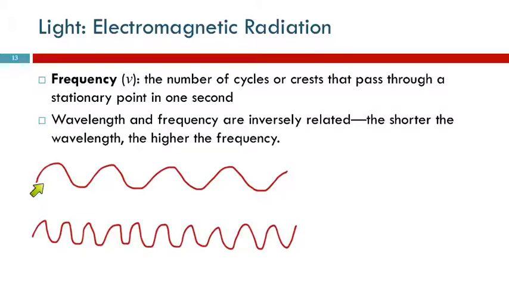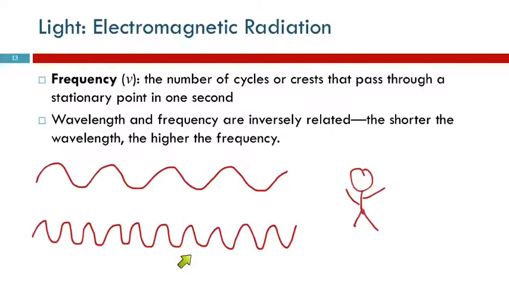So if these waves are traveling at the same speed, if you're a person standing here, help me, I'm being attacked by waves. You're a person standing here and these waves are coming past, and both of these are traveling at the same speed, which one is going to pass more waves over you? The bottom one or the top one?